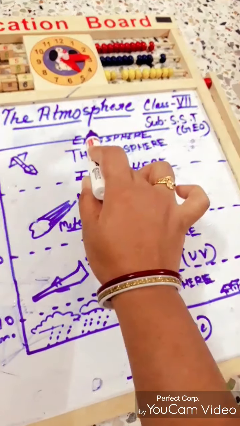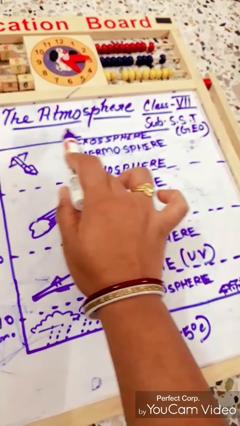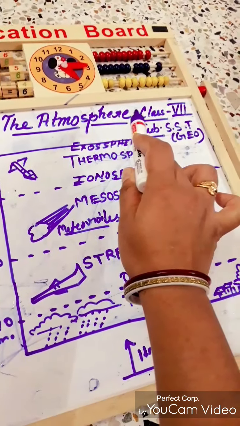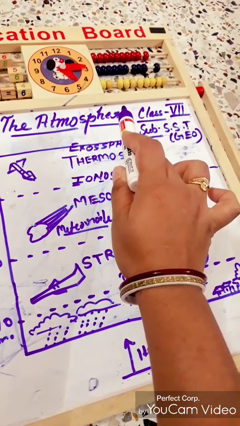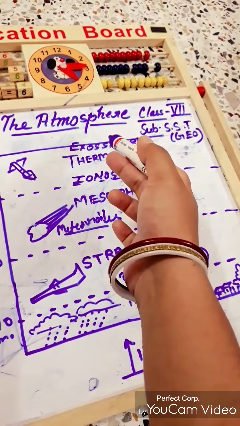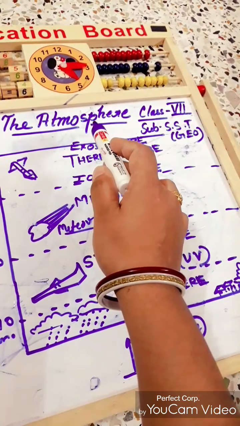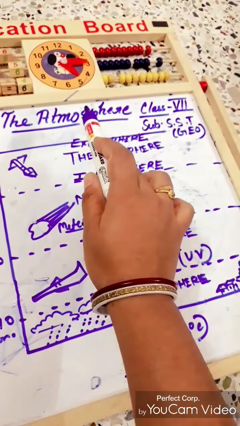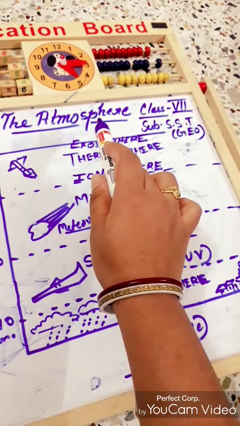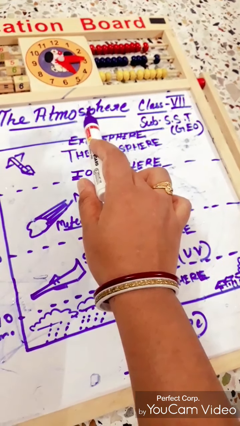The exosphere lies beyond the ionopause, and it is the uppermost layer of the atmosphere. It merges with interplanetary space. We don't have any idea where this actually merges into space. The temperature here is estimated to be beyond 5500 degrees centigrade, approximately, and the air is very thin here and its density is very low.